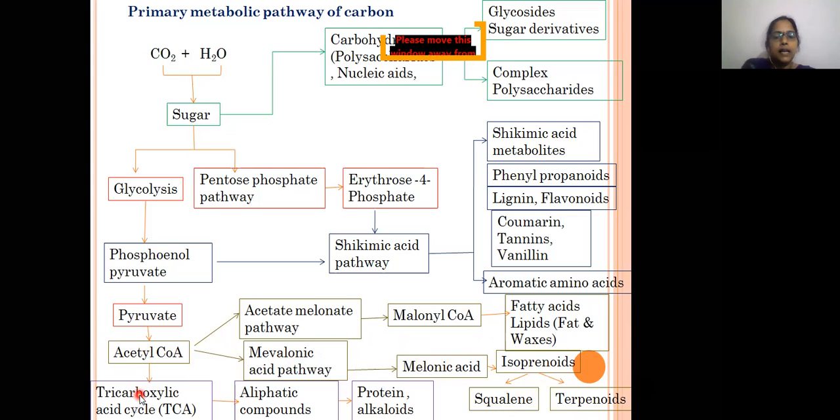On the other hand, we also have the TCA cycle. The acetyl-CoA is involved in the acetate mevalonate pathway, the acetate malonate pathway, and also in the tricarboxylic acid pathway, TCA. From the TCA or tricarboxylic acid cycle, we will get aliphatic compounds, proteins, and other alkaloids.